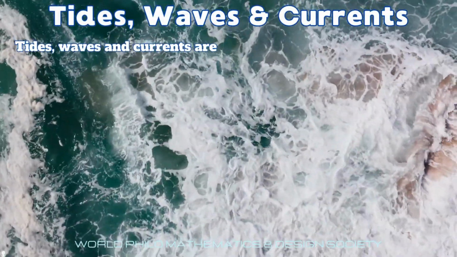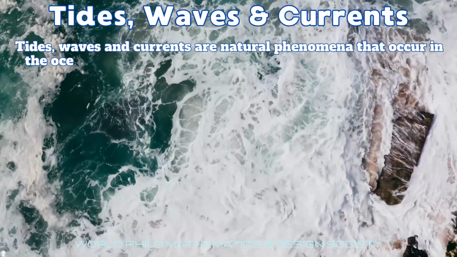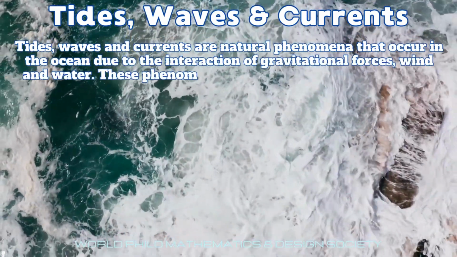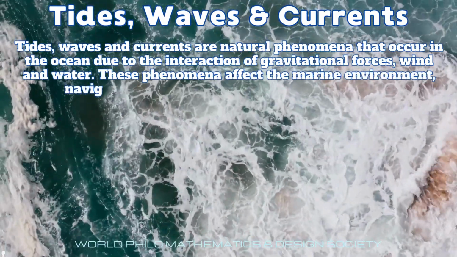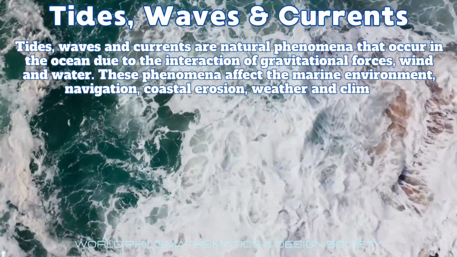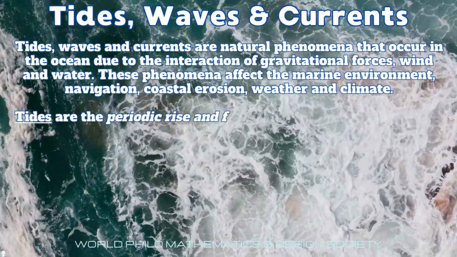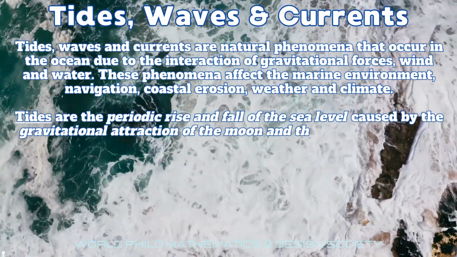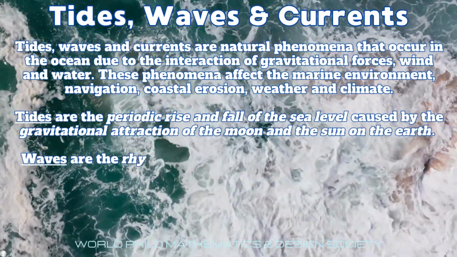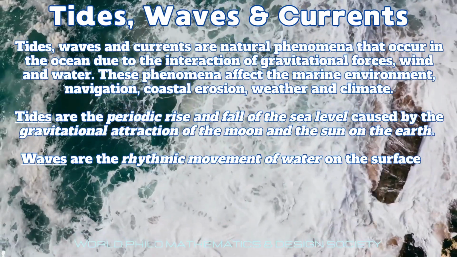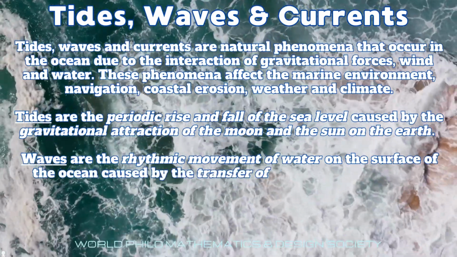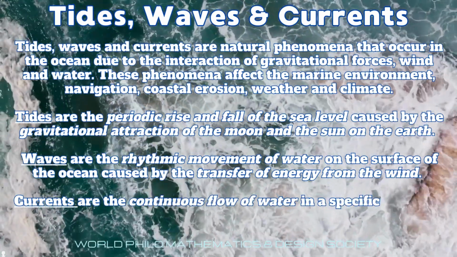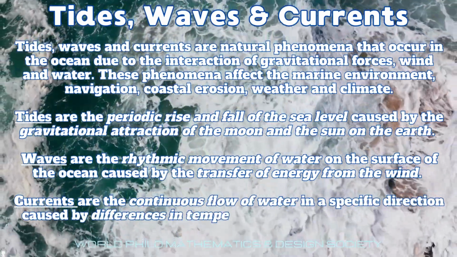Tides, waves, and currents are natural phenomena that occur in the ocean due to the interaction of gravitational forces, wind, and water. These phenomena affect the marine environment, navigation, coastal erosion, weather, and climate. Tides are the periodic rise and fall of the sea level caused by the gravitational attraction of the moon and the sun on the earth. Waves are the rhythmic movement of water on the surface of the ocean caused by transfer of energy from the wind. Currents are the continuous flow of water in a specific direction caused by differences in temperature, salinity, density, and wind stress.